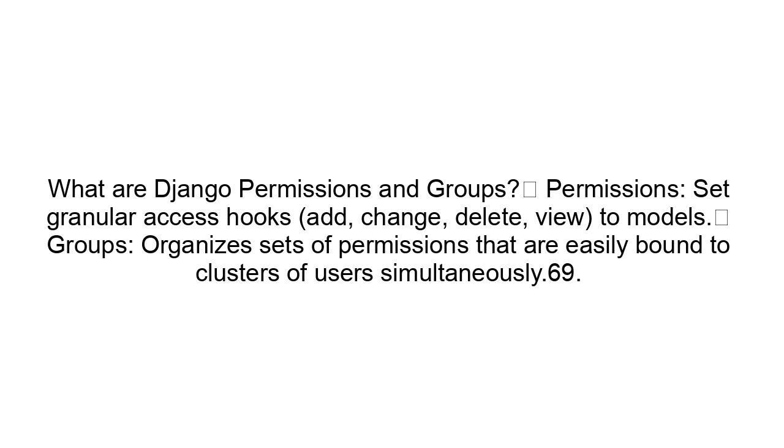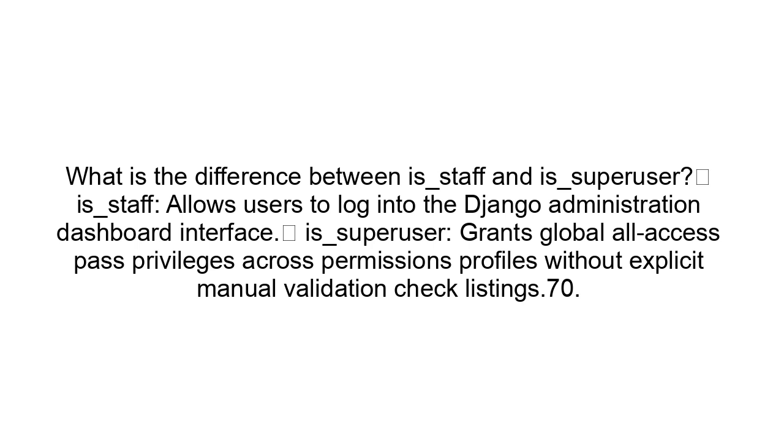What are Django permissions and groups? Permissions set granular access hooks, add, change, delete, view, to models. Groups organize sets of permissions that are easily bound to clusters of users simultaneously. What is the difference between is_staff and is_superuser? is_staff allows users to log in to the Django administration dashboard interface. is_superuser grants global all-access pass privileges across permissions without explicit manual validation checklists.